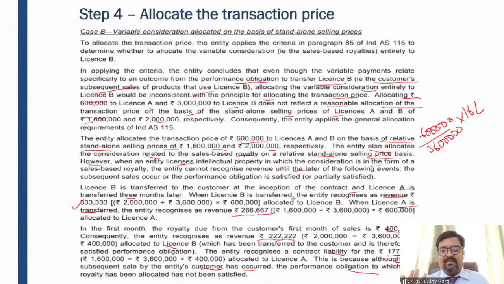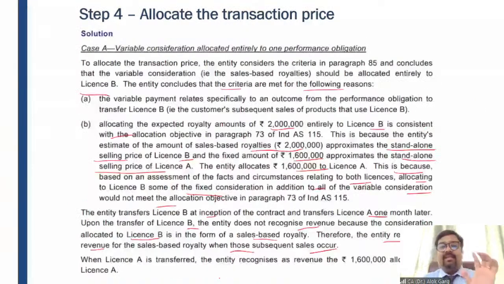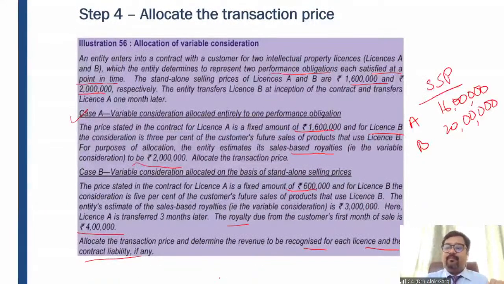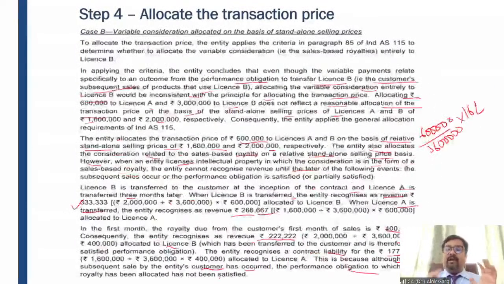If the answer is yes, then you need to allocate variable consideration only to the performance obligation to which it relates, like in case A, right? But if the transaction price of the performance obligation is significantly different from the standalone selling price of the performance obligation, then you need to see this contract as a single contract, and you need to allocate the fixed consideration to the entire contract on the basis of standalone selling price of those performance obligations.